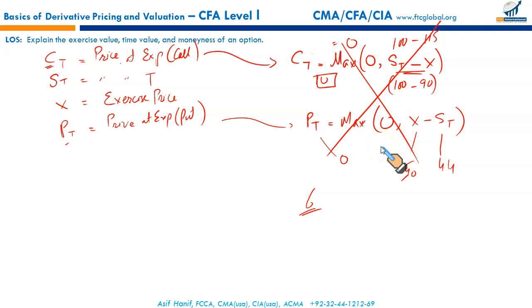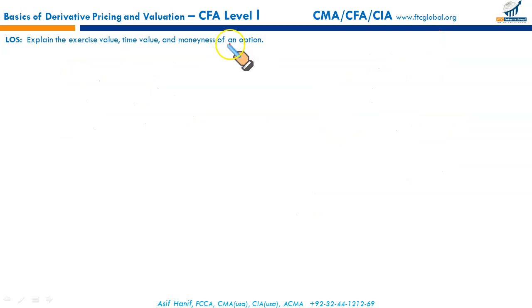Remember, the greater the length of time until expiration, the more opportunity it provides for the underlying to move in a favorable direction for the option holders. If there is more time until expiration, the value of call and put options will be higher. And regarding the moneyness of an option, the moneyness depends on where the underlying price is relative to the exercise price. So it is all the interplay between the price of the underlying and the exercise price. Let me explain this to you in the next slide.